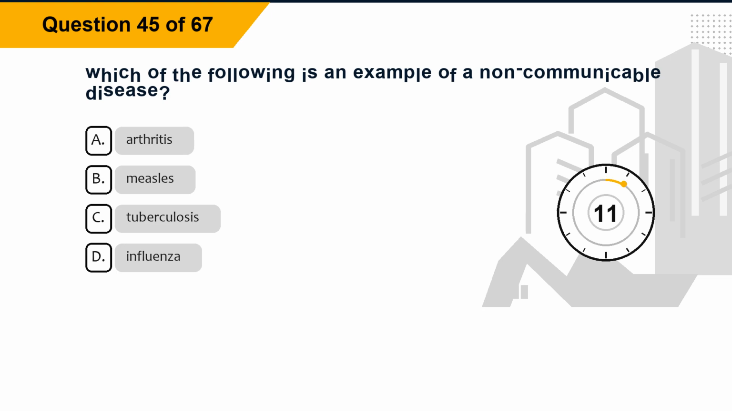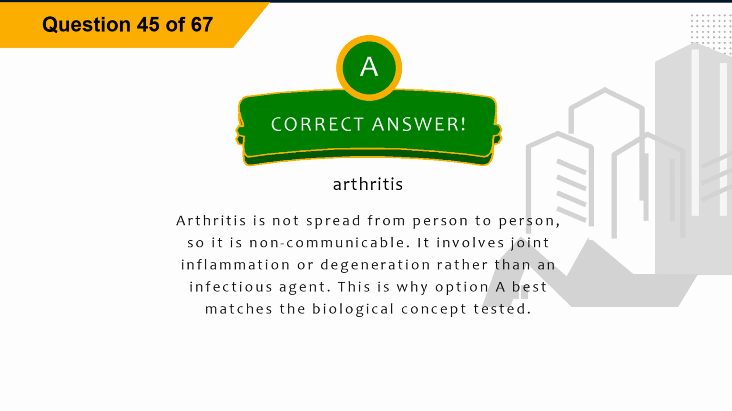Question 45. Which of the following is an example of a non-communicable disease? Option A, arthritis. Option B, measles. Option C, tuberculosis. Option D, influenza. The correct answer is option A, arthritis.